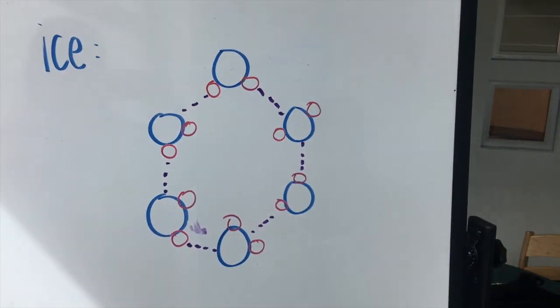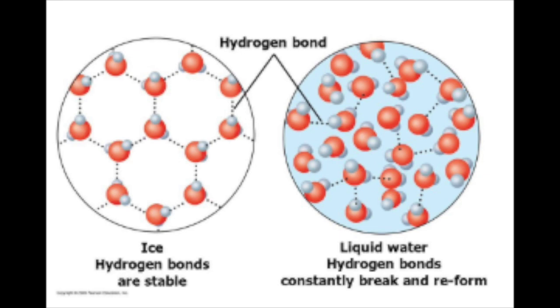By comparing the 2 molecule formations, we can see that the organization of the water molecules of ice causes there to be a lot more space in between each molecule, making ice less dense than liquid water. The volume of the water molecules is greater in ice form due to the organization of the molecules, while the mass remains unchanged. The density of ice is less than the density of water.